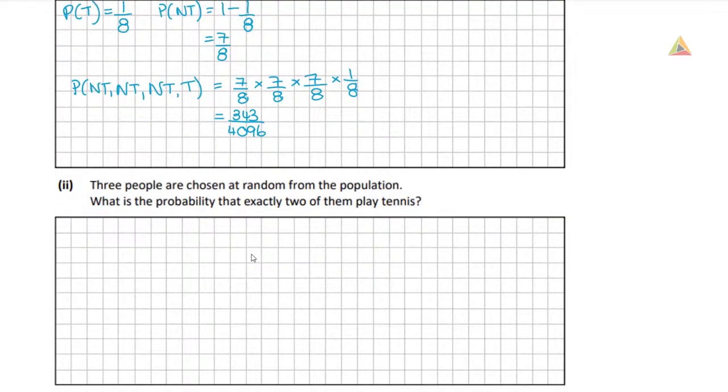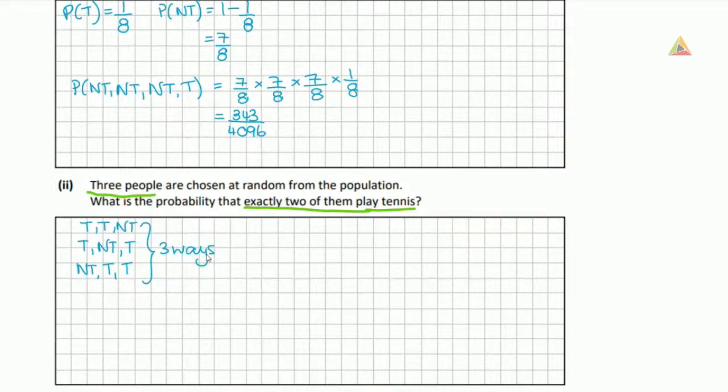The last part of this question then says 3 people are chosen at random from the population. So we have a definite number again. So this time we have 3 people. What is the probability that exactly 2 of them play tennis? So this is again, like we had with Kevin, we need to write down all our possibilities. So exactly 2 of them play tennis. So it could be tennis, tennis, not tennis, or tennis, not tennis, tennis, or not tennis, tennis, tennis. So we can see that there are 3 different ways of doing this as well.